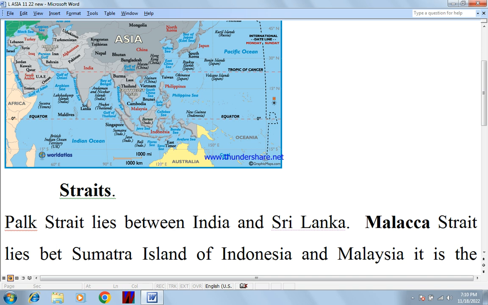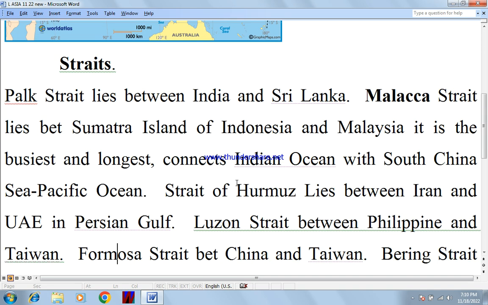Sumatra, this is Sumatra Island, and this is Malaysia. It is the busiest and longest, connects Indian Ocean with South China Sea, Pacific Ocean. How it connects?